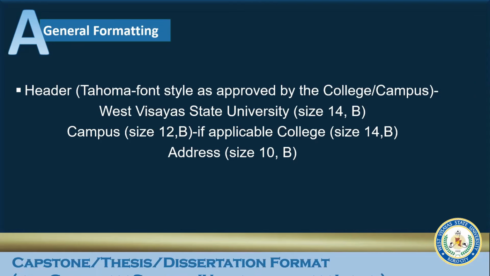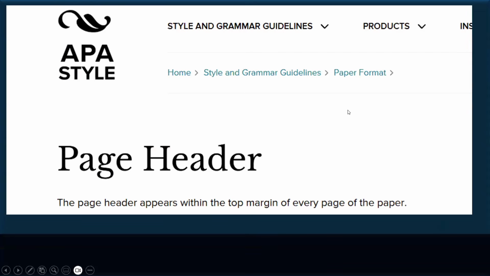However, after consulting with our graduate school secretary, we have made a decision that graduate school must be included in the header. So let us also highlight the note from APA that page header appears within the top margin of every page of the paper.